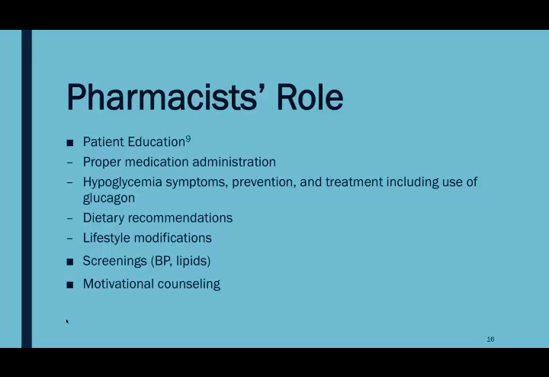Pharmacists are also able to provide screenings to these patients such as blood pressure and lipids, and motivational counseling, as this is a very difficult disease to be living with for these patients.